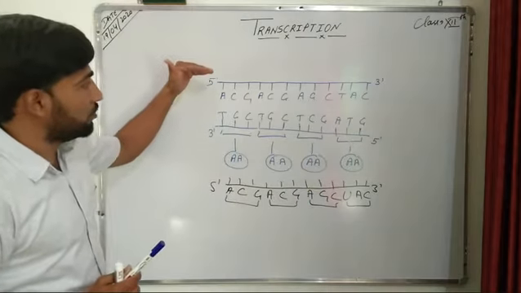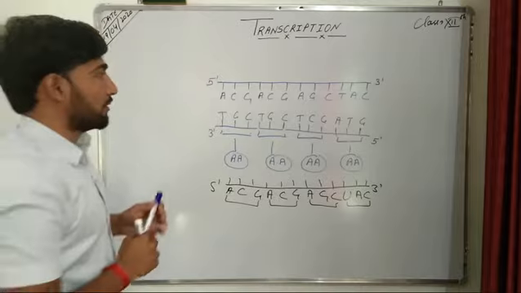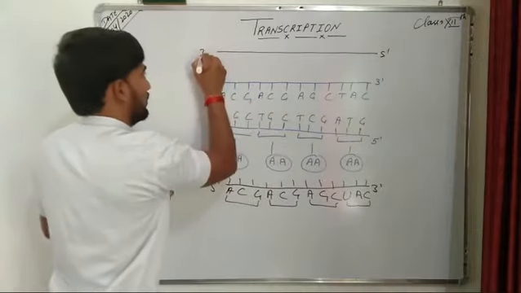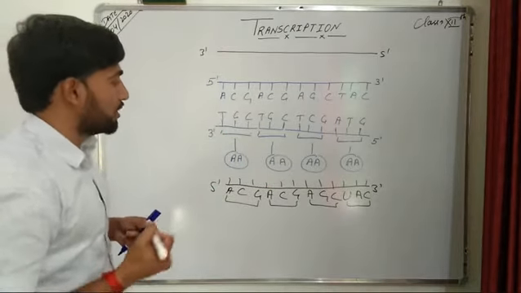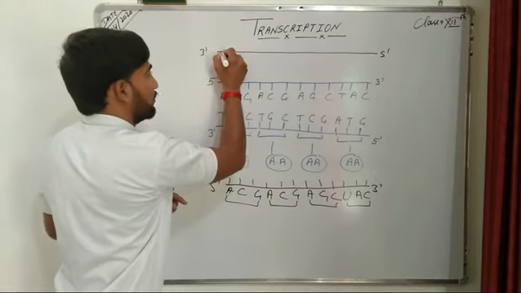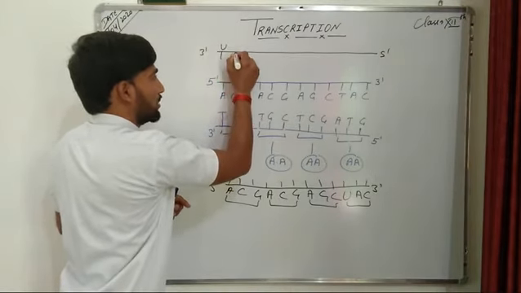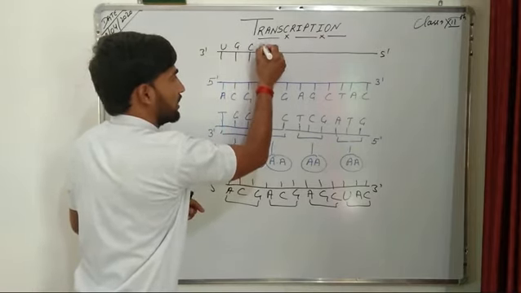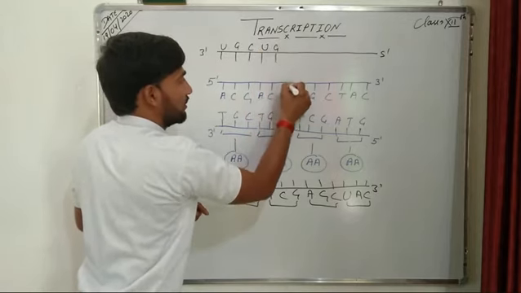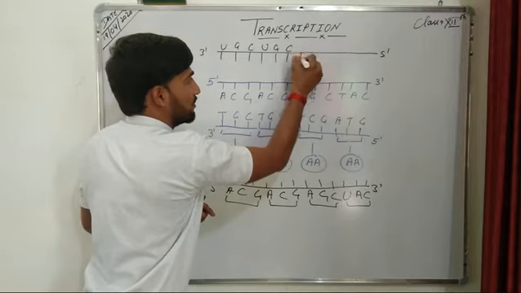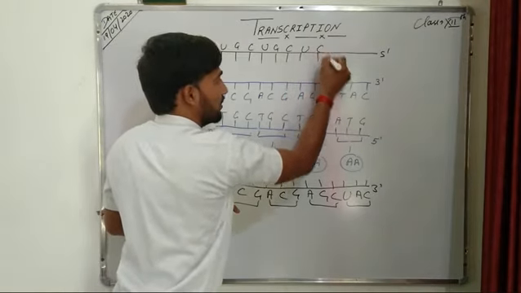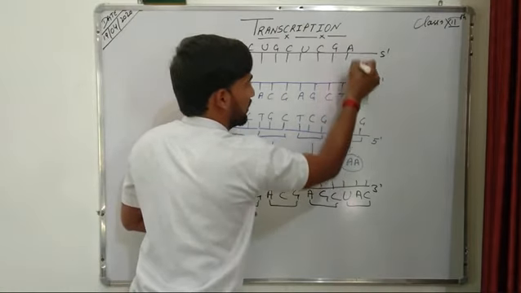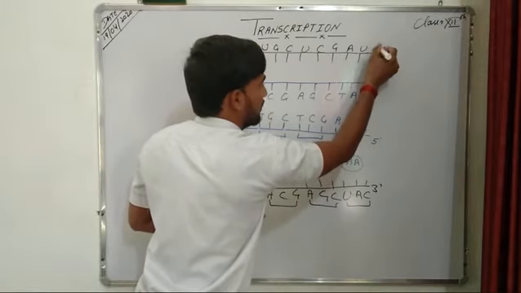See, if we use this other strand as the template strand, then the mRNA synthesized will have the following sequence of nitrogenous bases: A pairs with U, C pairs with G, G pairs with C, again A pairs with U, C pairs with G, G pairs with C, A pairs with U, G pairs with C, C pairs with G, T pairs with A, A pairs with U, and C pairs with G.